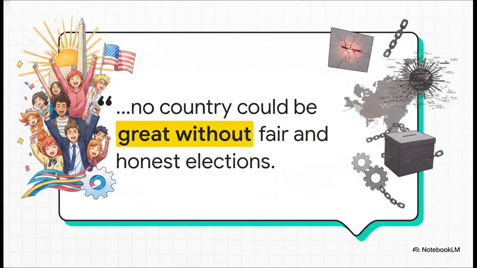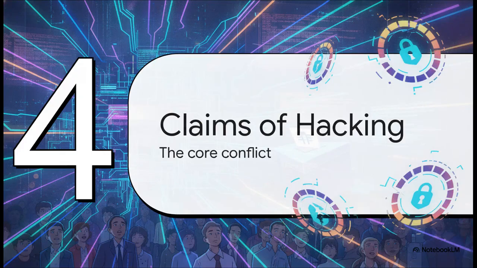Following this highly optimistic framing, the address executes a classic problem-solution pivot. It uses the premise that no country could be great without fair and honest elections as a rhetorical hinge. The speaker essentially transitions from celebrating all these national victories to introducing a major, urgent national security challenge that threatens to undermine everything they've just celebrated. Which leads us perfectly into part 4, claims of election hacking. This is the core conflict.